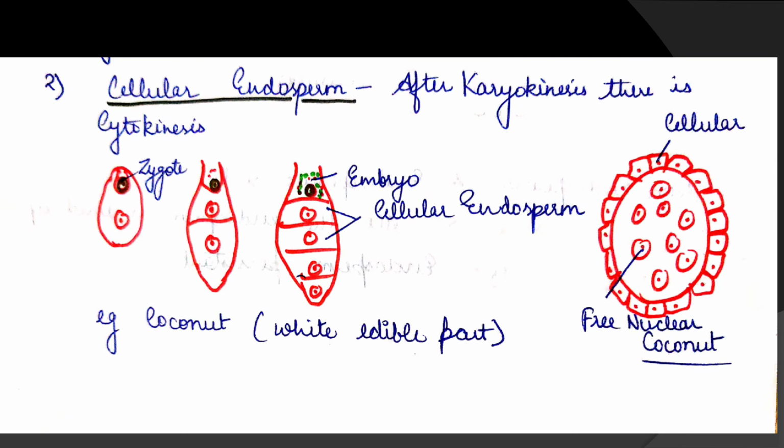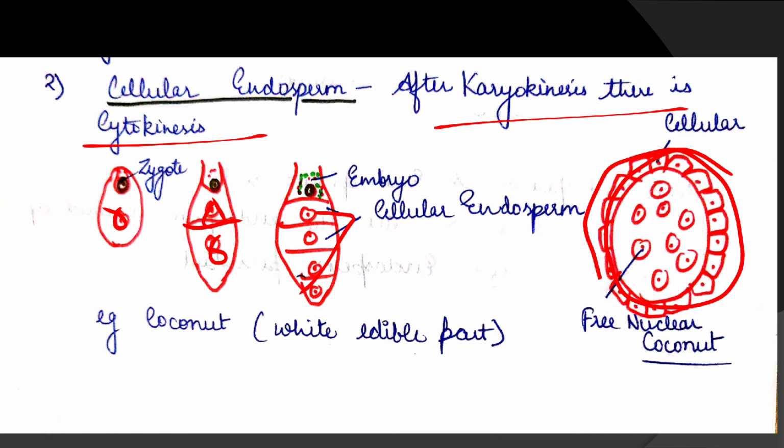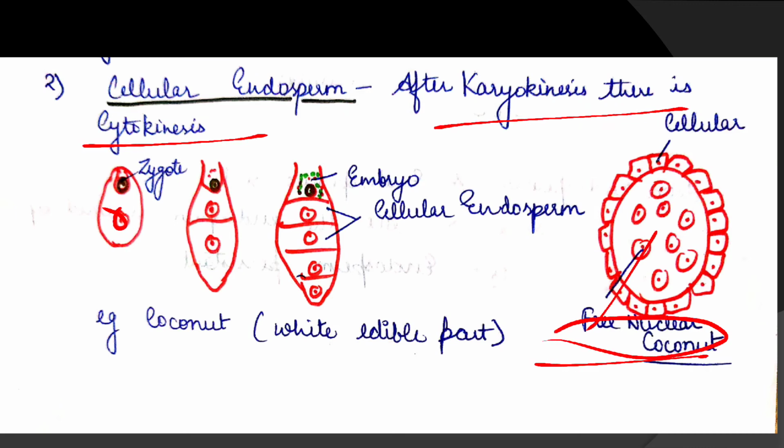See here, after karyokinesis, there is cytokinesis. The primary endosperm nucleus divides to form two nuclei, and in the center, the cytoplasm also divides. In this way, cellular endosperm is formed. This is what we call cellular endosperm. The white edible part of the coconut is nothing but the cellular endosperm, and the central free nuclear part, that is the water of the coconut, is free nuclear endosperm.